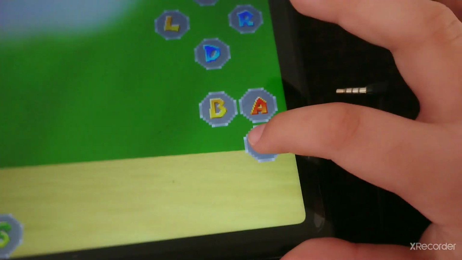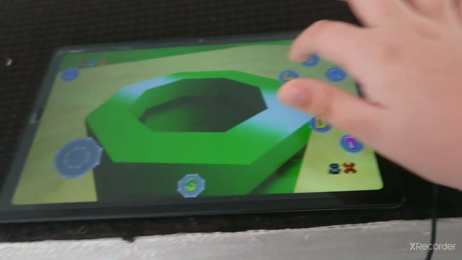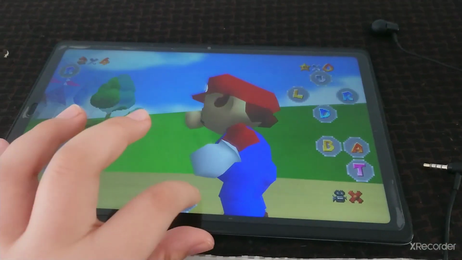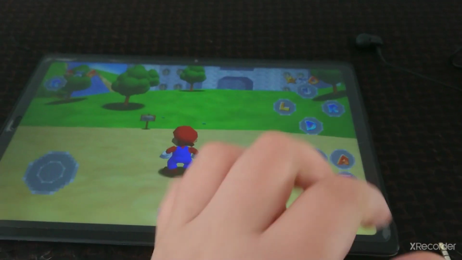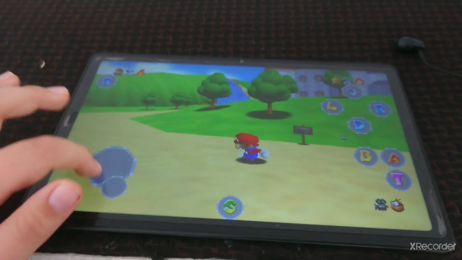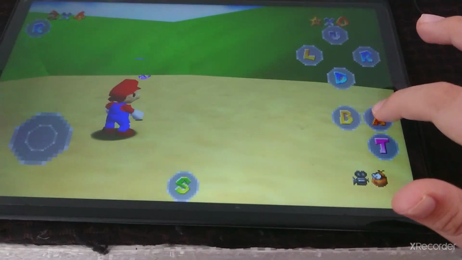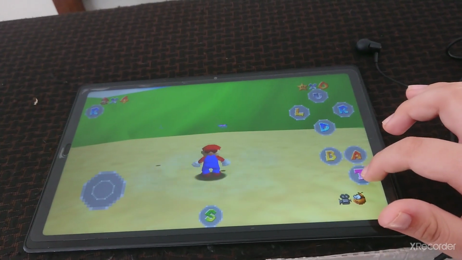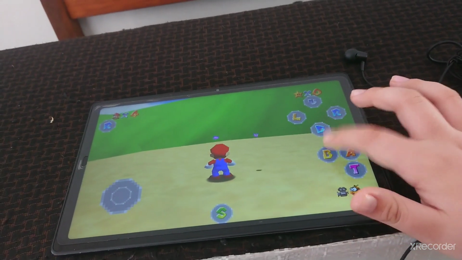So A is jump, this is crouch, this is punch, and these are your camera angles. This is start and this is move. Let me quickly show you. Here's move, this is to jump, this is crouch, B is punch.